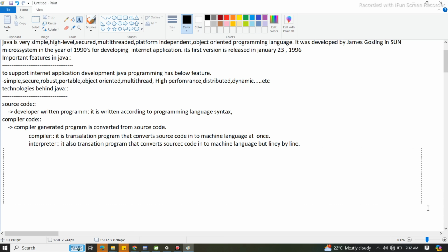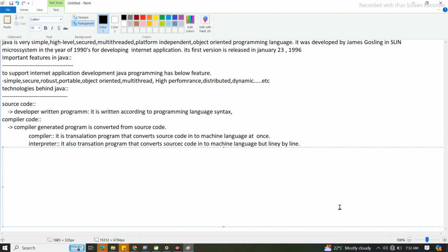So now the thing is executable code. Operating system understandable code is nothing but executable code, what we have seen previously. Okay, JVM, the code which is contained by the JVM. When the compiler sends that compiled code to JVM, that compiled code is nothing but executable code. Got it?